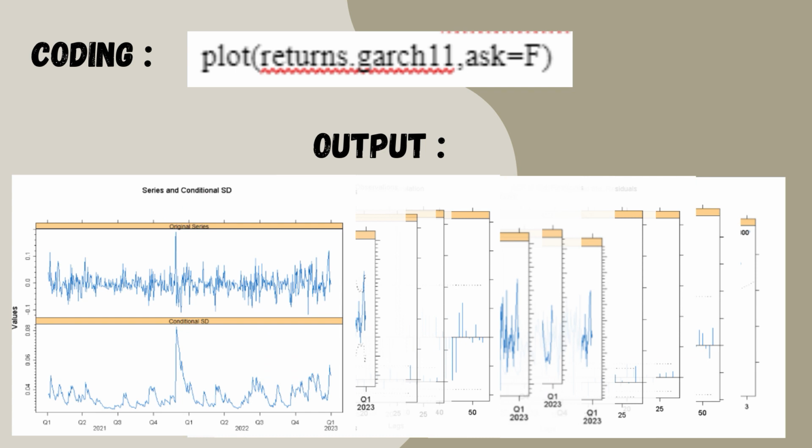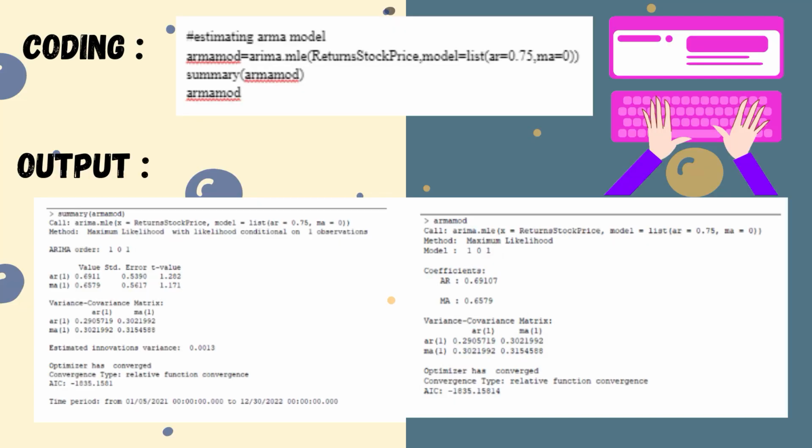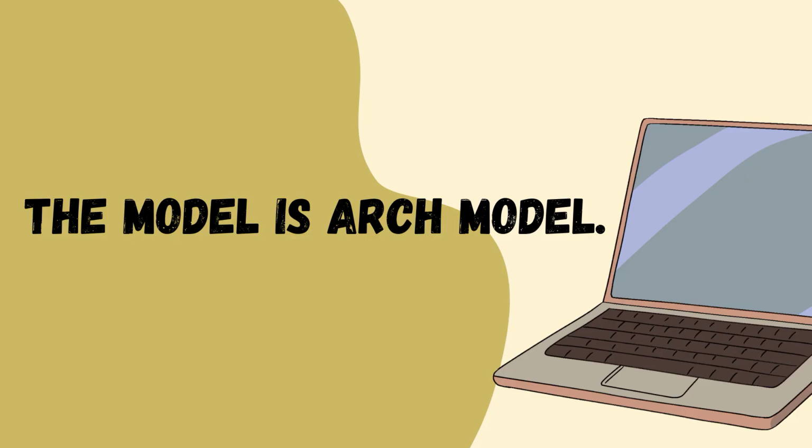After that, we use the coding to plot the graph, and we found out that there are 12 graphs after running the coding. In this slide, we use the coding to estimate the ARMA model. The data below is the summary of the ARMA model, and we use 0.75 as autoregressive and 0 as moving average. And then the AIC of the ARMA model is negative 1835.15814.